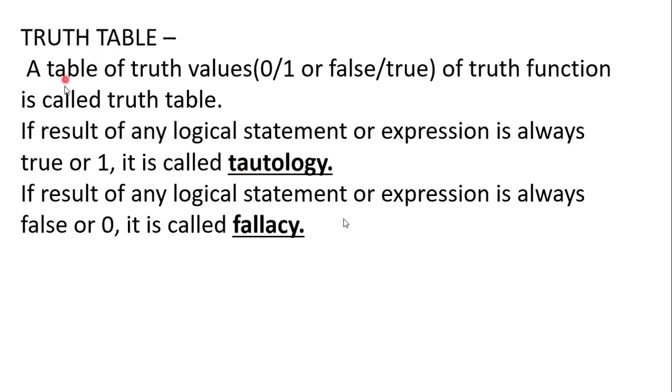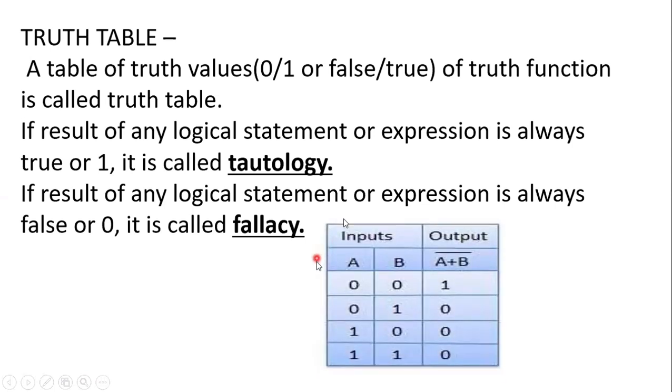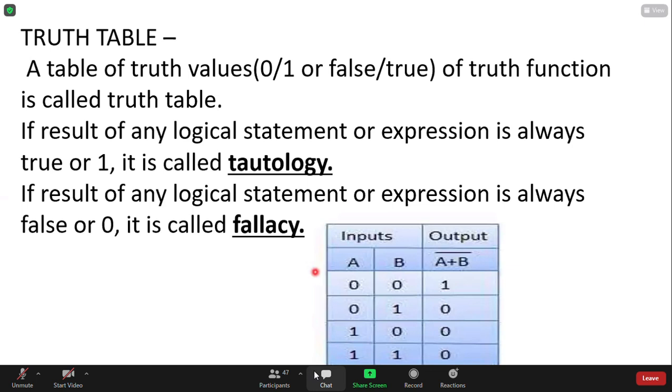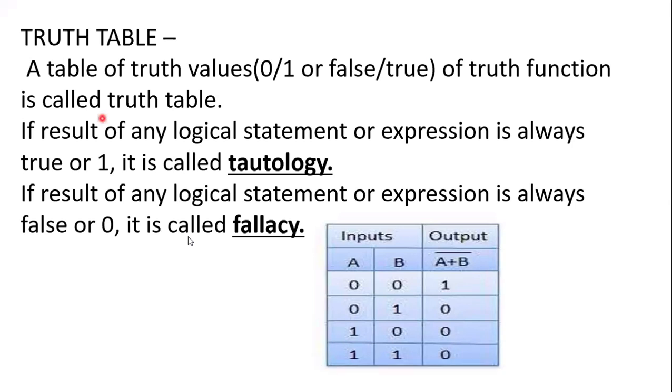Then we have learned what a truth table is. A truth table is nothing but a table of truth values of a truth function. And if the result of any logical expression is always true, it is a tautology. And if the result of any logical expression is always false, it is a fallacy. Now have a look at the truth table and everybody answer which gate's truth table it is. Look at the truth table and identify which gate it is.